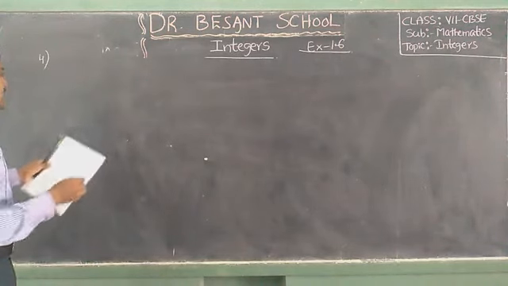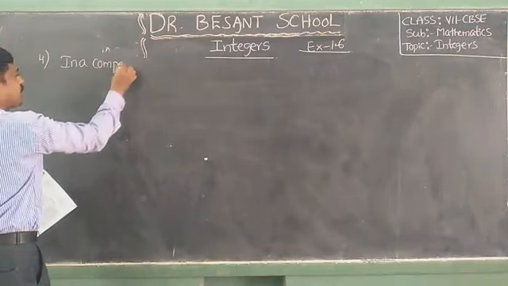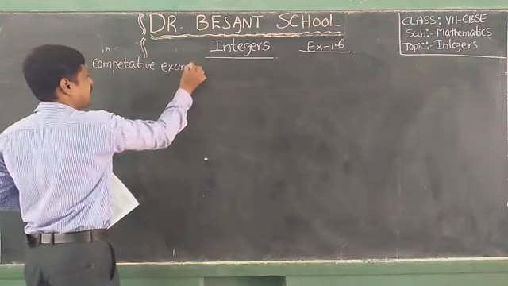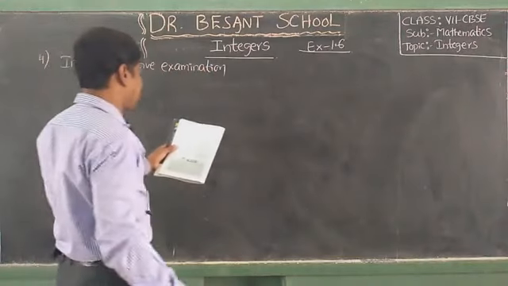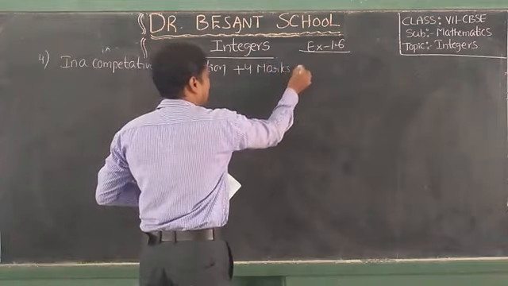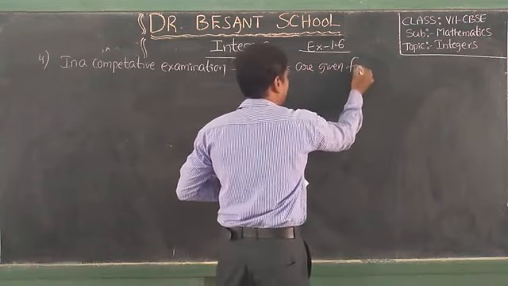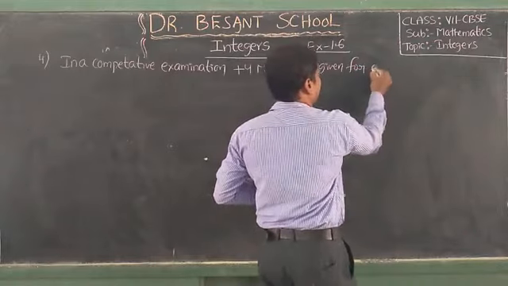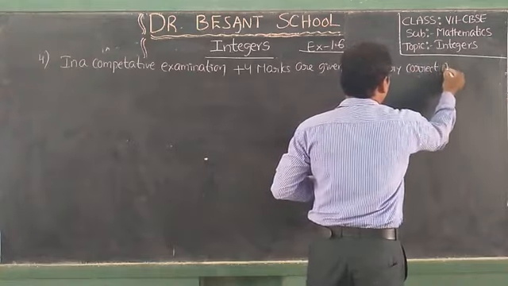In a competitive examination, plus 4 marks are given for every correct answer.